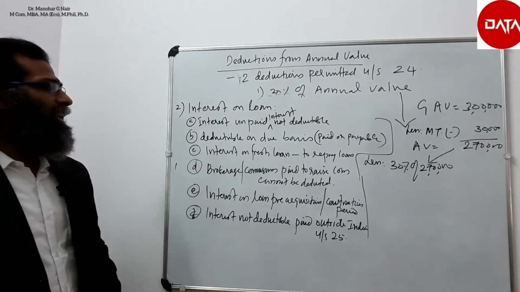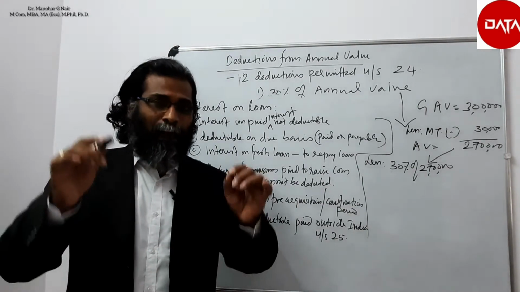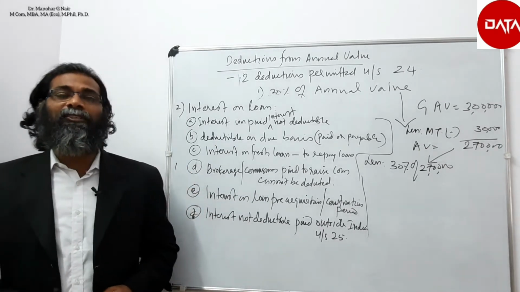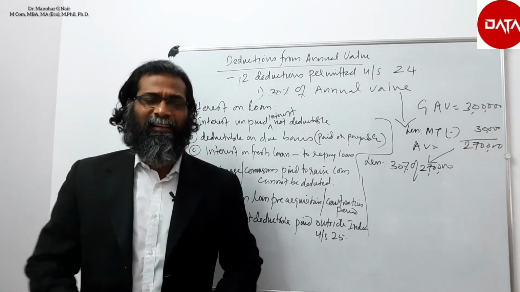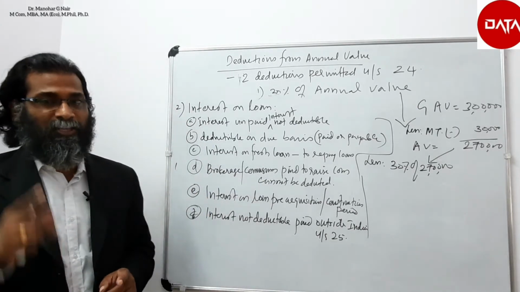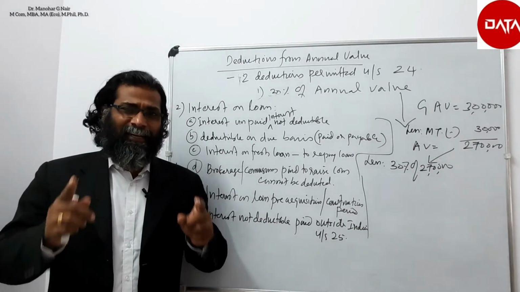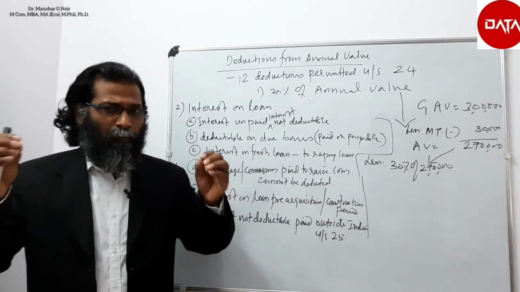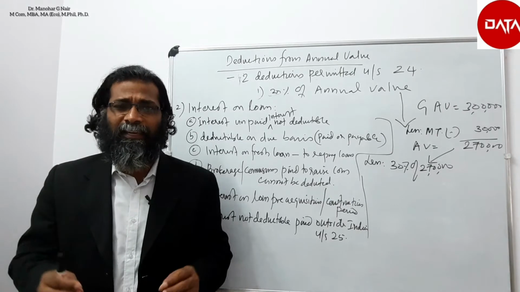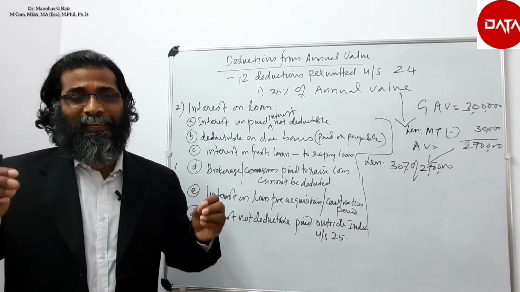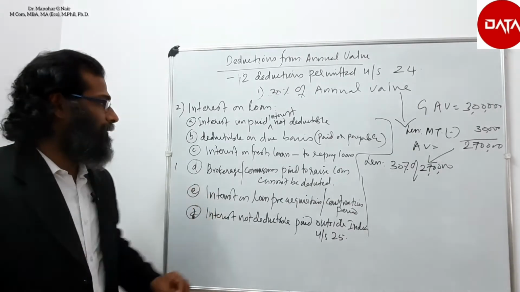Point 1 is interest on unpaid interest. Any fine charged or penal interest charged on unpaid interest cannot be deducted. Interest is deductible on due basis, which means interest paid or payable during the previous year shall be deducted from that particular year's income from house property.